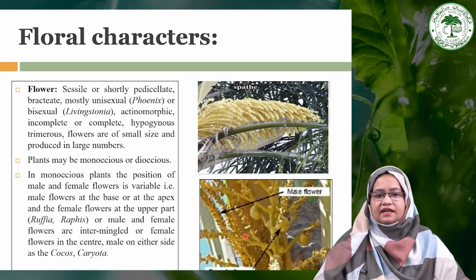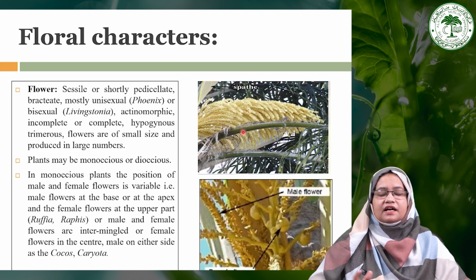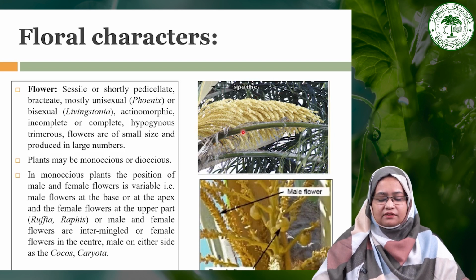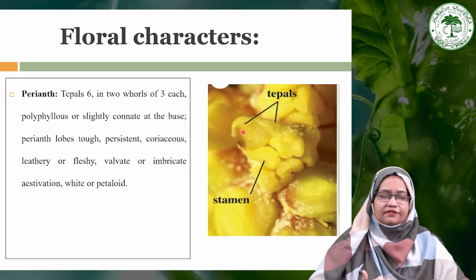So as you can see in this particular image, there is a male flower and this one is showing the female flower, and you can see from this diagram this is protected by the large bract that is termed as the spathe, and the whole inflorescence is termed as the spadix. And you can see here a large number of flowers are produced at one time. So now moving towards the